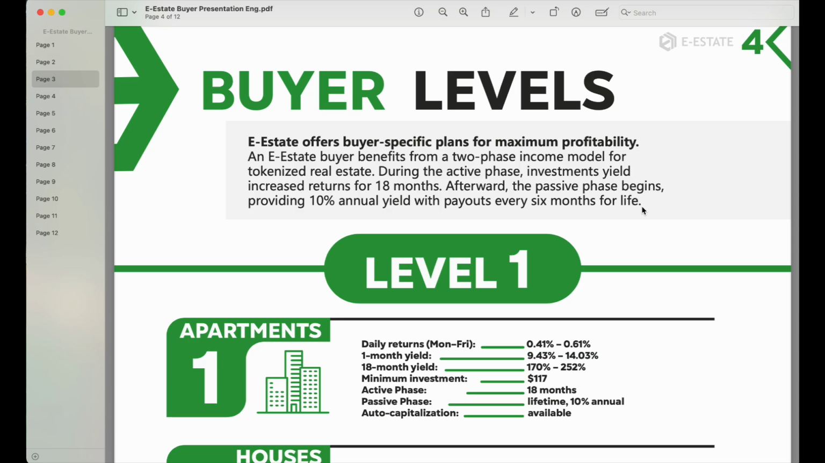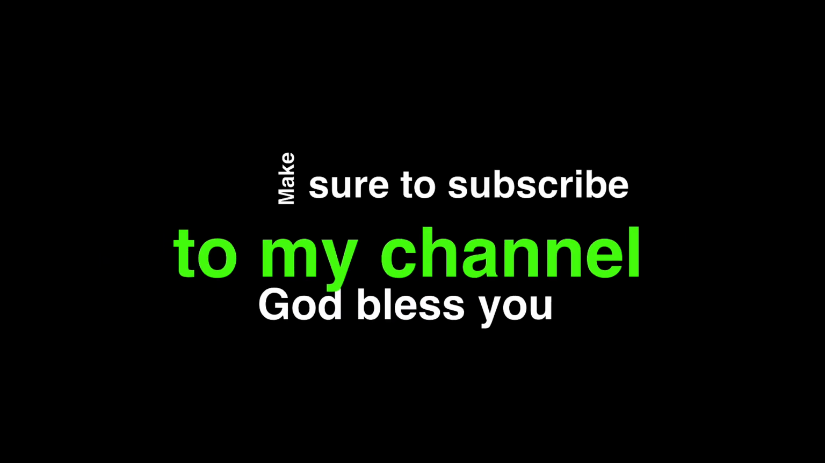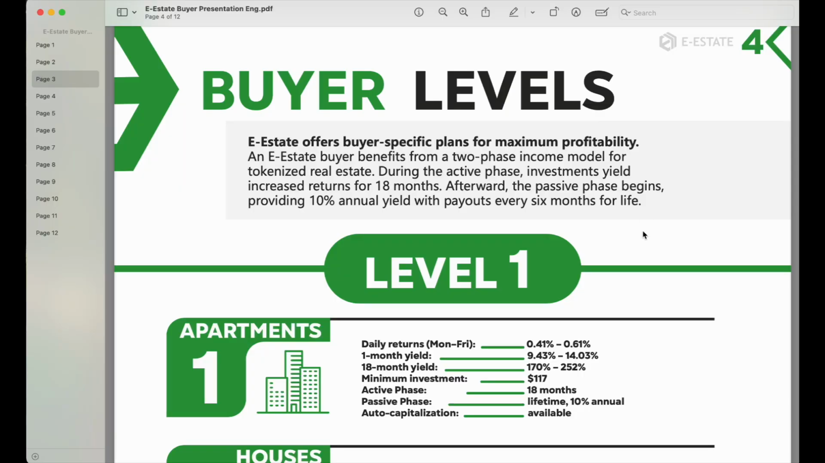So how does this work? You may benefit from a two-phase income model for tokenized real estate. During the active period, investment yields increase returns for 18 months, and afterwards, the passive phase begins, providing 10% annual yield with payout every 6 months for life. So imagine receiving payout from a property for life. Again, this is a very, very good idea for anybody looking to join this platform.